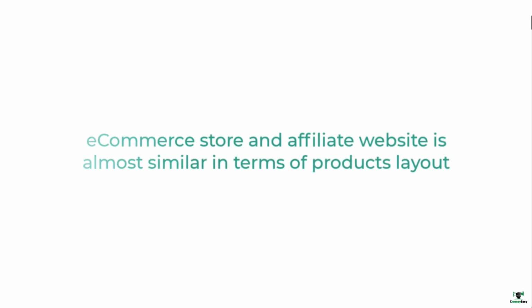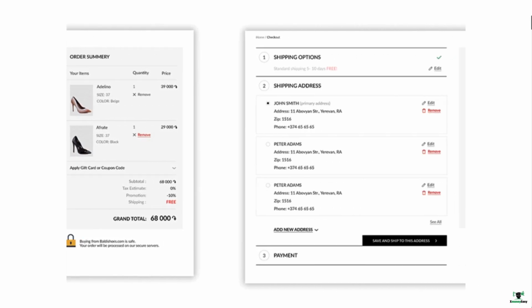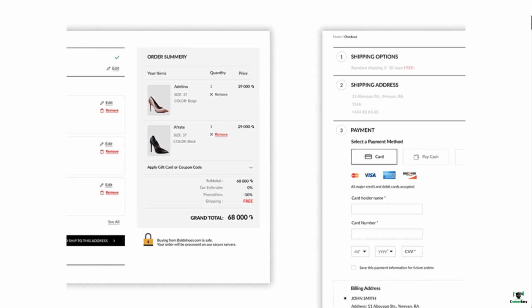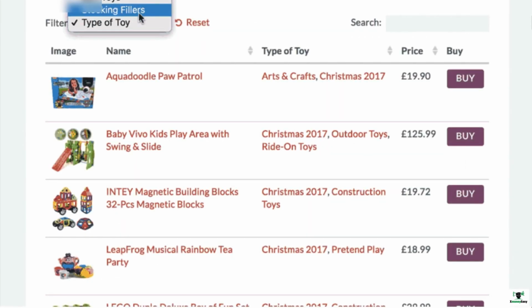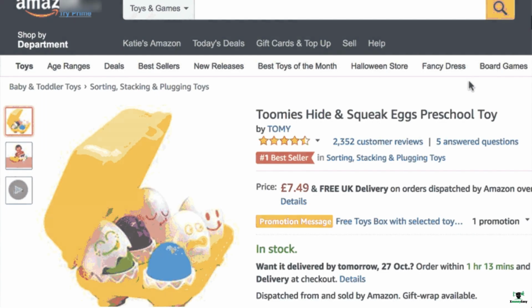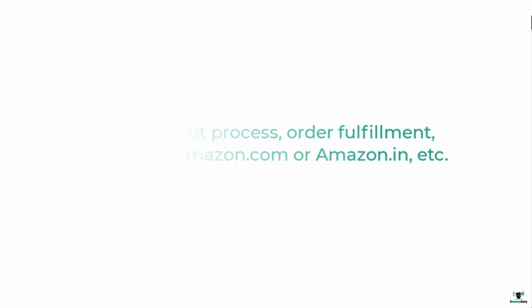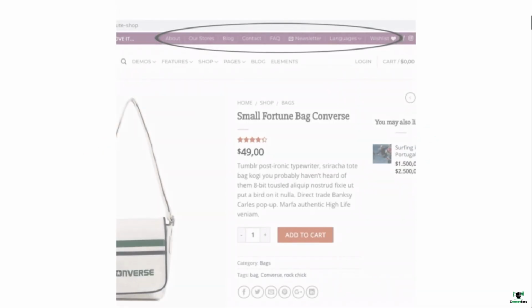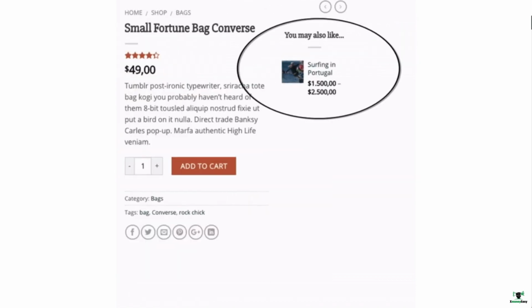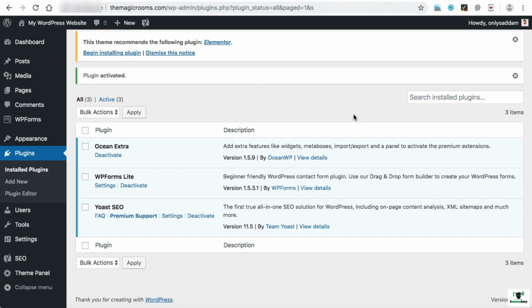There is a very minor difference between an e-commerce store and an Amazon affiliate website. On an e-commerce store, the products belong to the website owner and the entire checkout process can be done on the same website under the same domain. On the other hand, an Amazon affiliate website looks like an e-commerce store, but the products are of the Amazon website, not yours. And the entire checkout process is done on Amazon.com or on their other websites. The WooCommerce plugin is used to create products on your affiliate website and provide an e-commerce like environment to your customers or visitors. So let's go ahead and install the WooCommerce plugin, which is 100% free of cost.